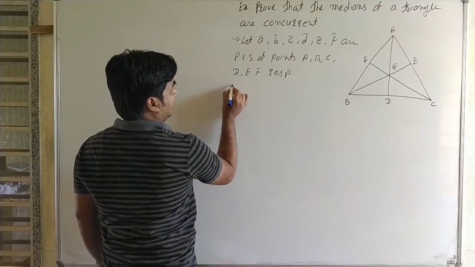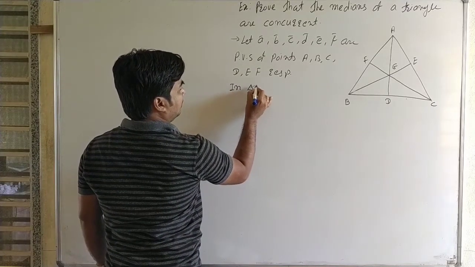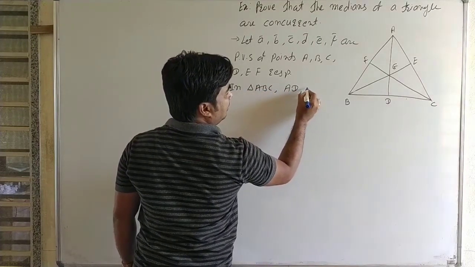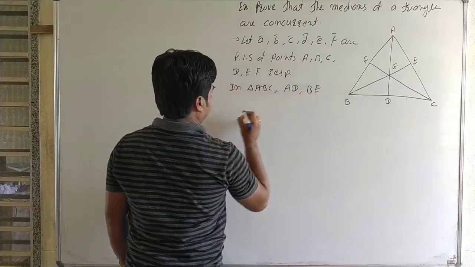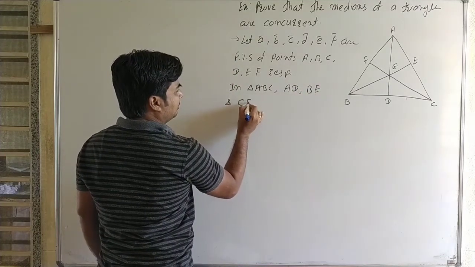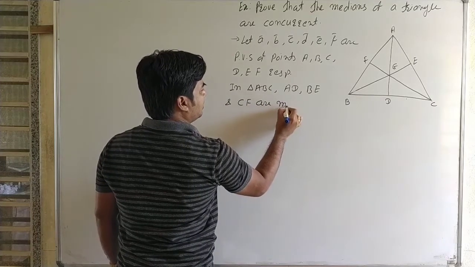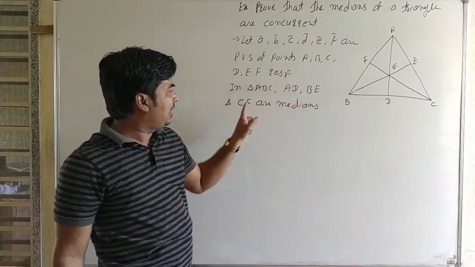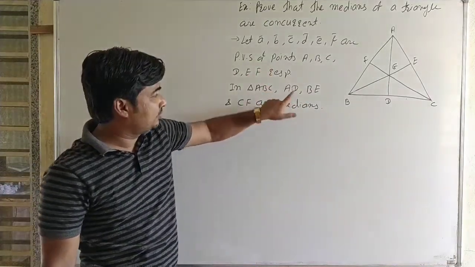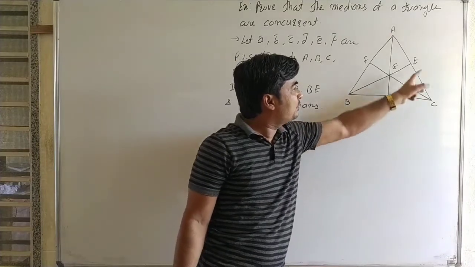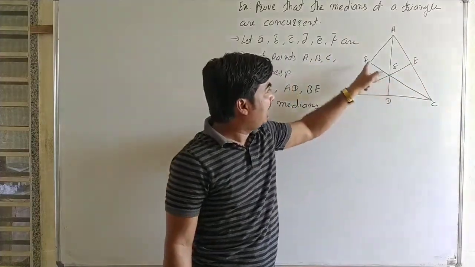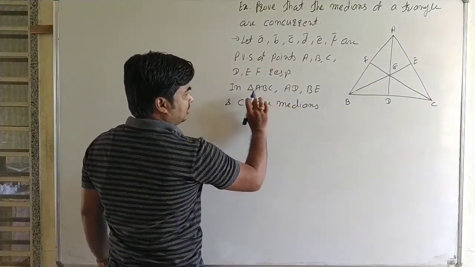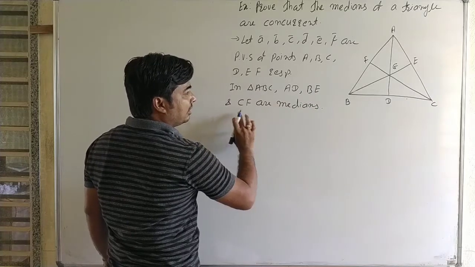Now here in triangle ABC, AD, BE and CF are medians. Here AD, BE and CF are the medians of the triangle. That is, D is the midpoint of BC, E is the midpoint of AC and F is the midpoint of AB.